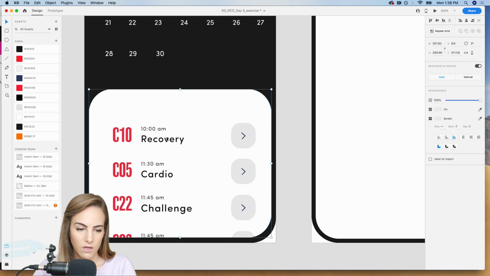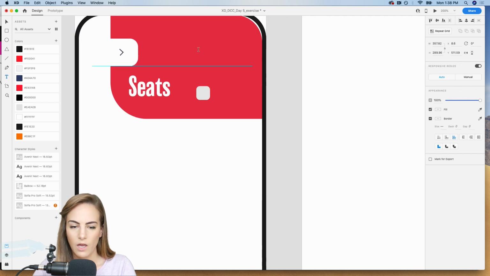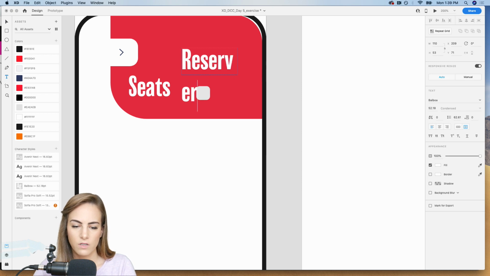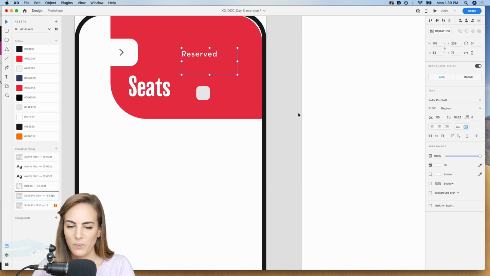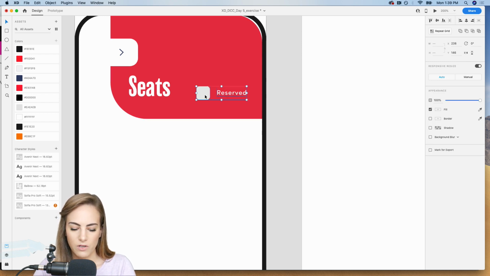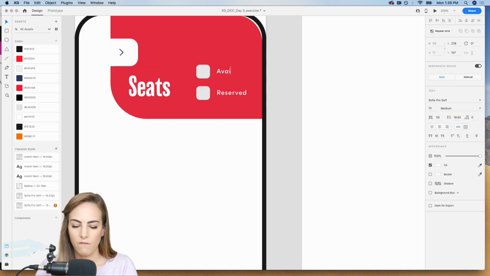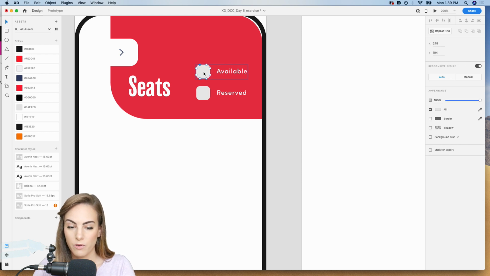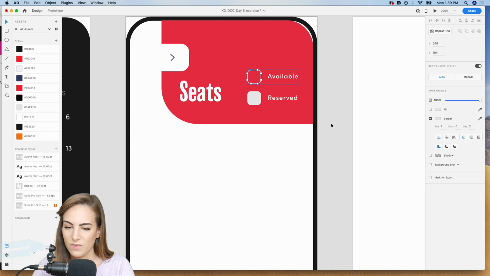And let's see. So I'll just add some text for reserved. And we'll make this Sophia Pro. My go-to, Sophia Pro. And then like 13. And then I'll group those, copy and paste them. And then I'll just say available for the ones that are available. And we will make this a fill instead. Cool. And let's make this a little bigger. Okay.